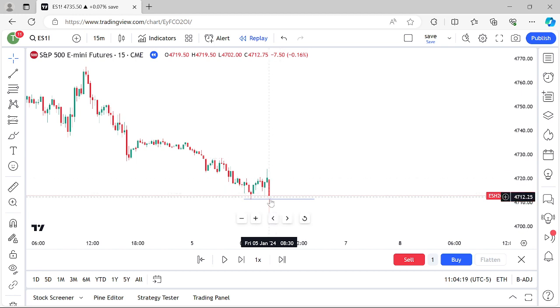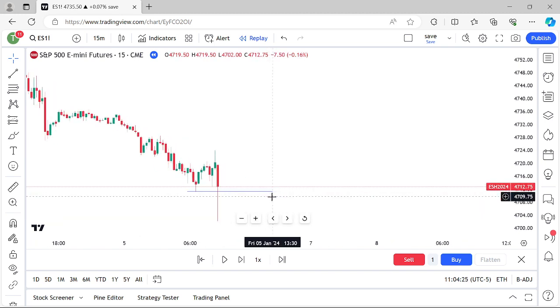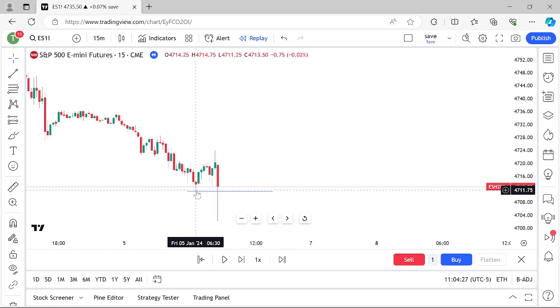This was a turtle soup. This is what we call a turtle soup right here, aka a fake run. Okay? Because it takes out that liquidity that it created. But also on the other end of the coin, what do you think it does right here? Takes out those sell stops, but it also creates buy side above. So you kill two birds with one stone when you do this.